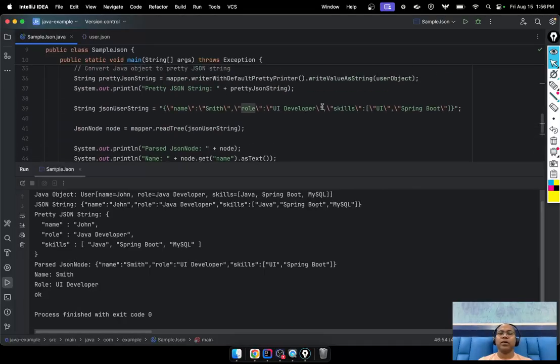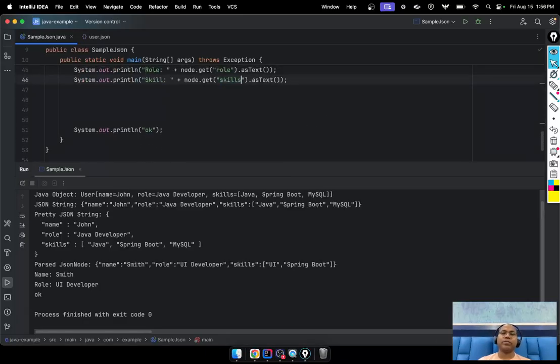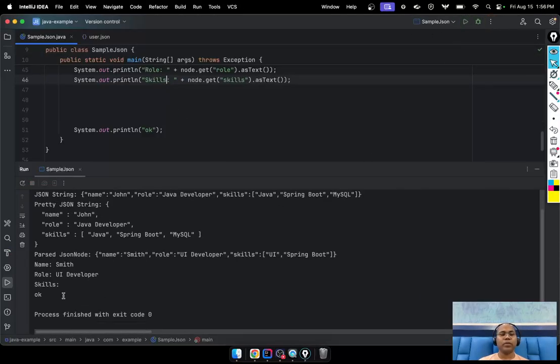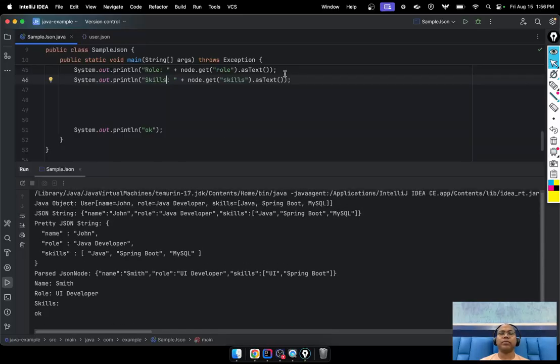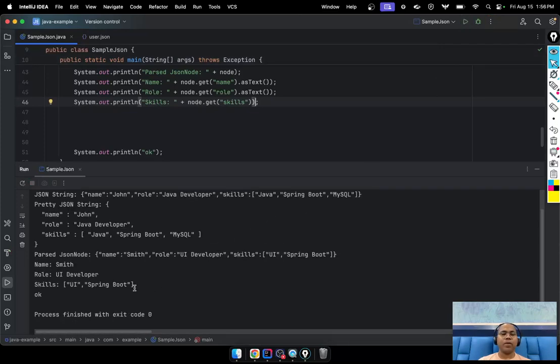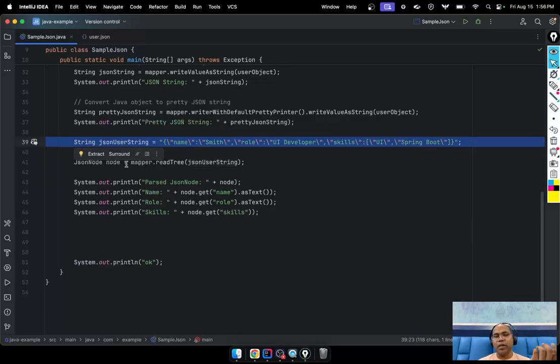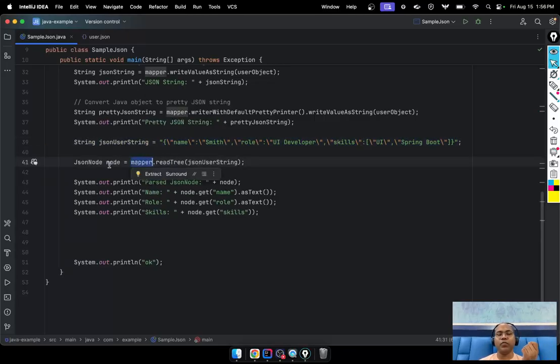So this is the way you can get the skills. This is the one part. Now you have a string, use mapper dot read tree, and now we have an object.